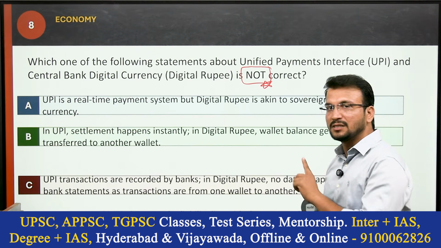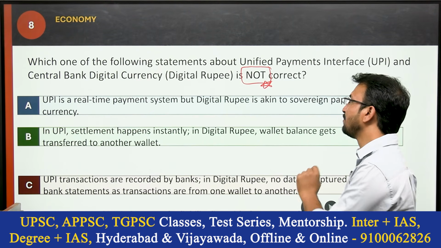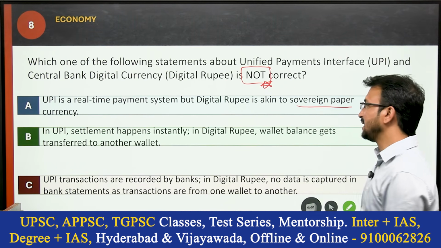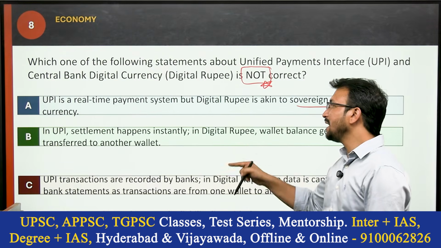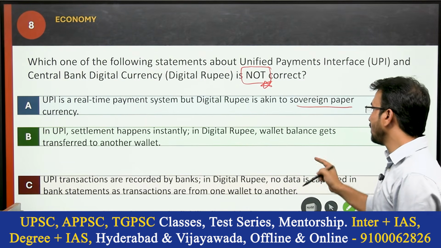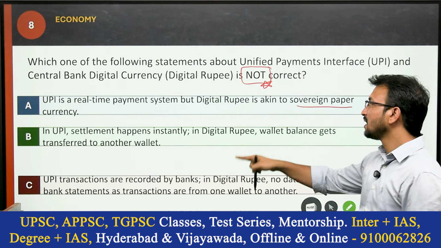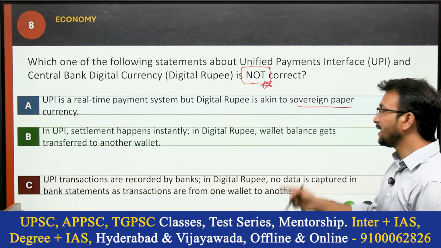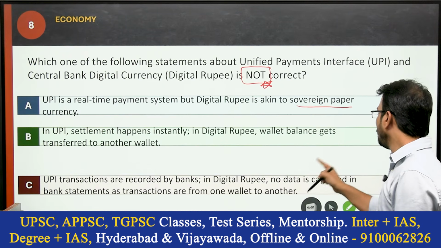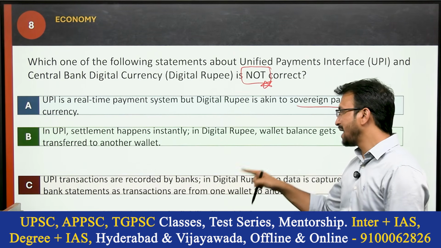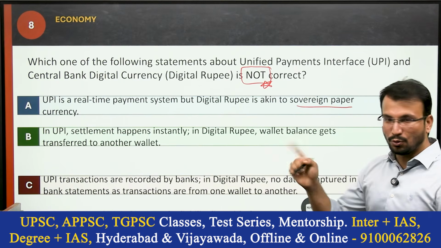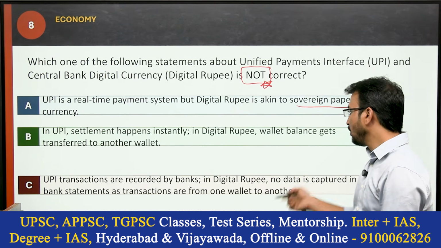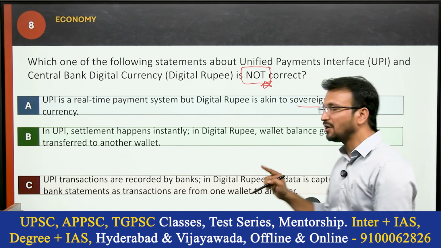Okay, first option is UPI is a real-time payment system, but digital rupee is akin to sovereign paper currency. Option B, in UPI settlement happens instantly. In digital rupee, wallet balance gets transferred to another wallet. Option C, UPI transactions are recorded by banks. In digital rupee, no data is captured in bank statements as transactions are from one wallet to another. Option D, in both UPI and digital rupee, the liability lies with the users and their respective banks.